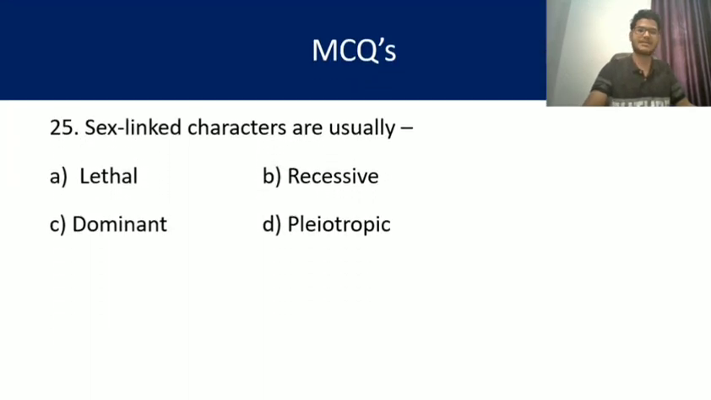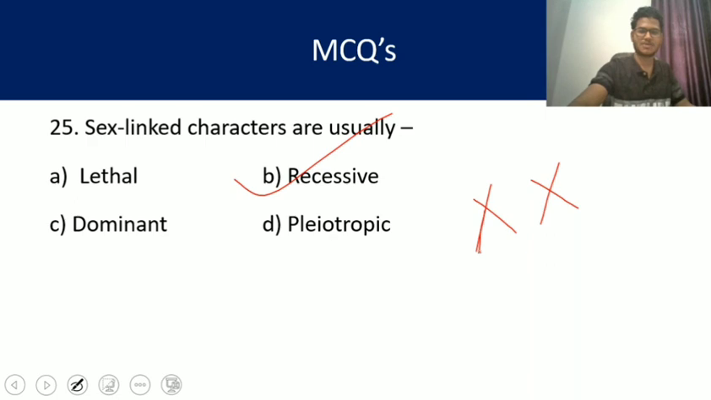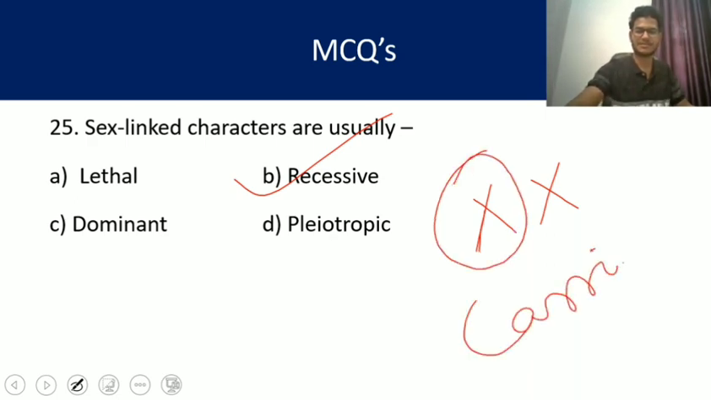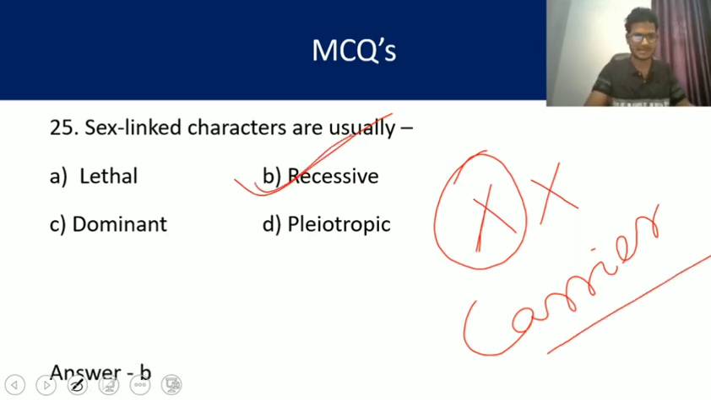Question number 25. Sex-linked characters are usually present on the X chromosome and they are recessive, my dear friends, because a female having a single affected X chromosome is called a carrier, not affected with the disease. That is why it is recessive, so that it cannot express. Answer is B, recessive. Sex-linked characters are usually recessive.